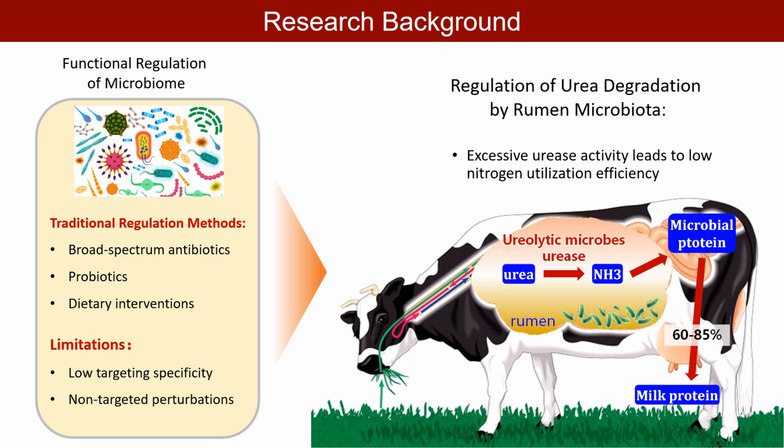Although extensive studies have been conducted on the taxonomic and functional diversity of microbial communities, effective methods for precisely modulating target microbial functions remain limited, often suffering from poor specificity and off-target effects. In livestock farming, for example, microbial Urease in the rumen is essential for urea metabolism. However, excessive Urease activity leads to low nitrogen utilization efficiency, necessitating selective inhibition of Urease activity.